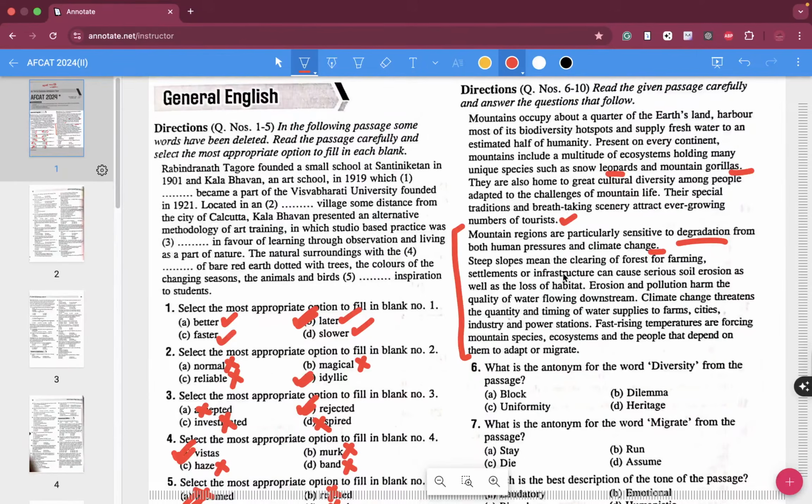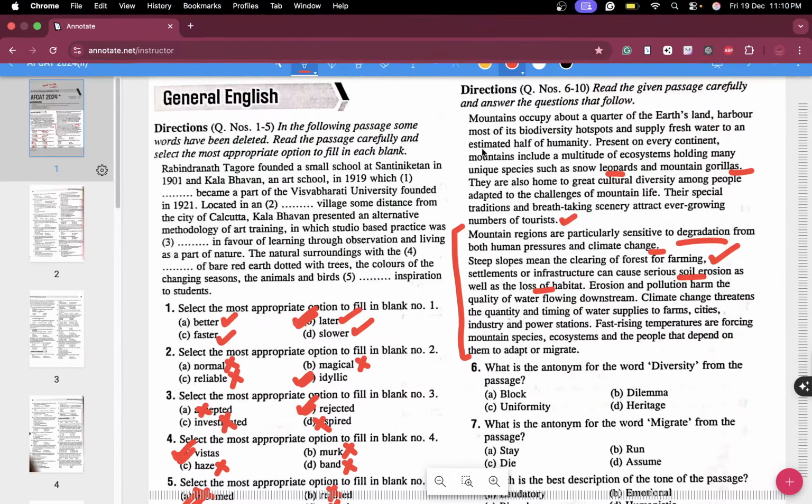Steep slopes mean the clearing of forest for farming. Settlements, meaning homes and infrastructure, can cause soil erosion as well as loss of habitat. Whenever we talk about habitat, it means the home of the animals.